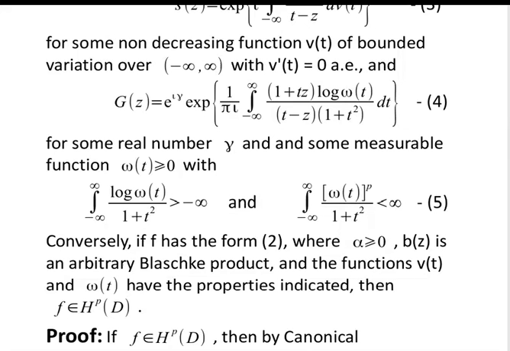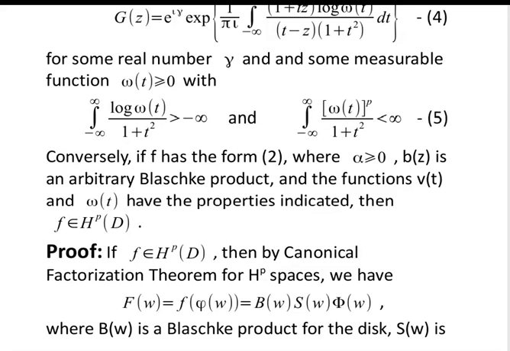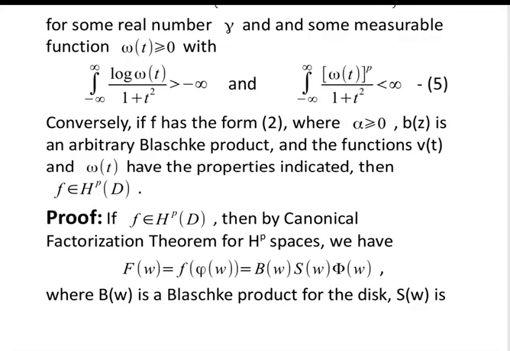Conversely, if f has the form 2, where alpha greater than or equal to 0, b(z) is an arbitrary Blaschke product, and the functions v(t) and omega(t) have the properties indicated, then f belongs to HP(D). So to prove this, first we will take that f belongs to HP(D) and we are to prove that it has a unique factorization of the form e raised to power iota alpha z b(z) s(z) g(z).